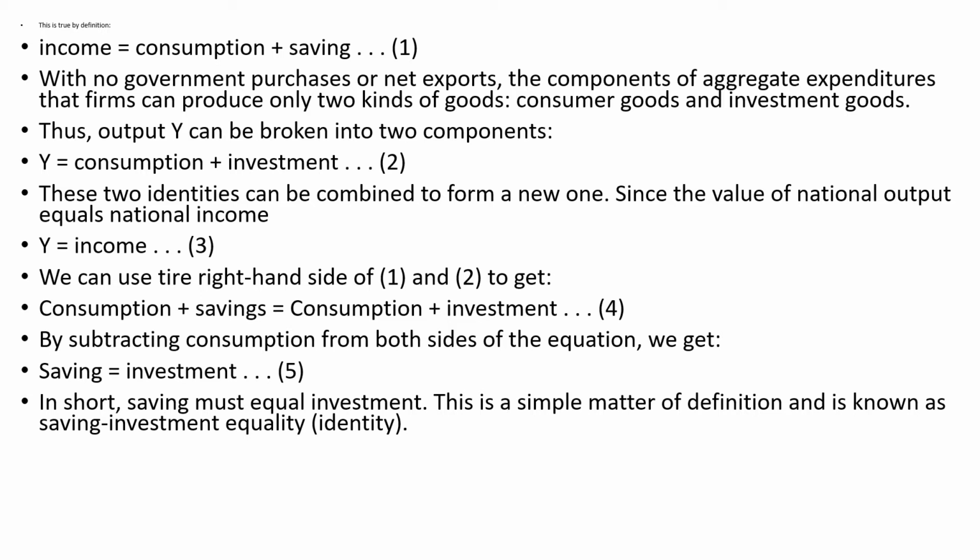By definition, you can see that consumption plus saving is equal to your income with no government purchases and no net exports. Aggregate expenditure would be composed of consumer goods and investment goods. Y is equal to C plus I, or consumption plus investment, where Y is your income, C is your consumption, and I is investment. And we also know that we are equating consumption plus saving to consumption plus investment. Here, just cancel out consumption from both sides. From this equation, we can see that saving is equal to your investment.